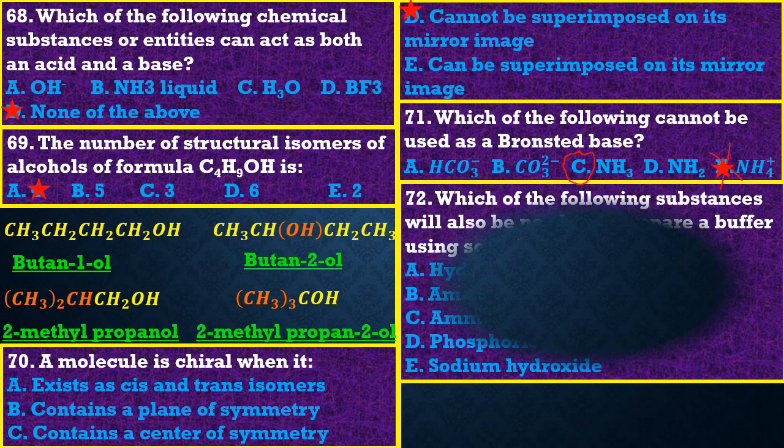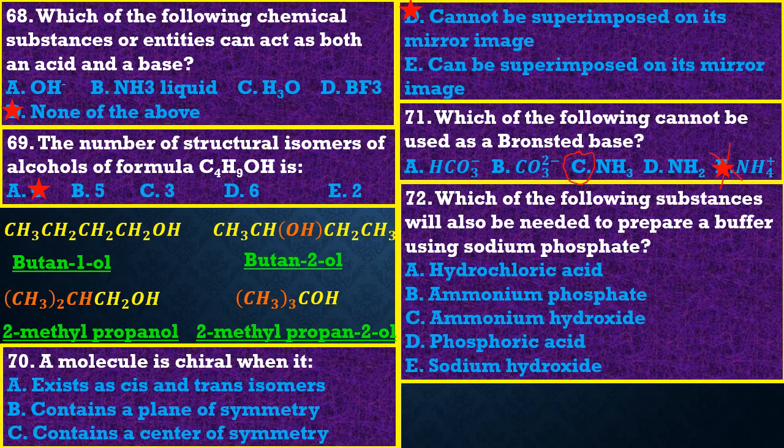Now let's look at question 72. It reads that which of the following substances will also be needed to prepare a buffer using sodium phosphate? Now, guys, to prepare a buffer, what we need is simply a conjugate weak acid. That's what we need. And since we are dealing with a phosphate, the weak acid has to have a phosphate group.